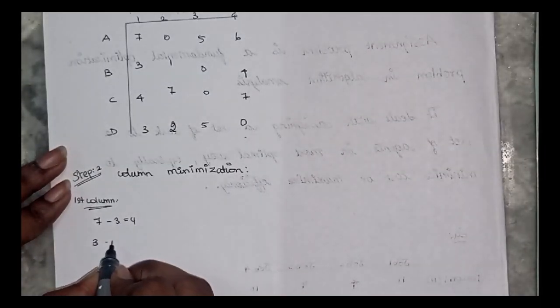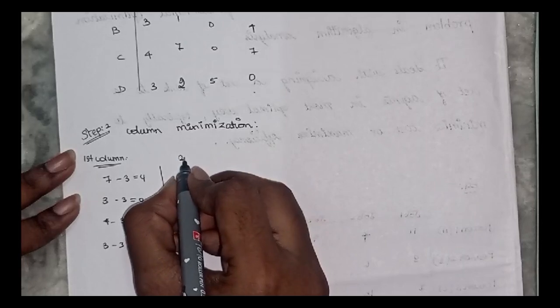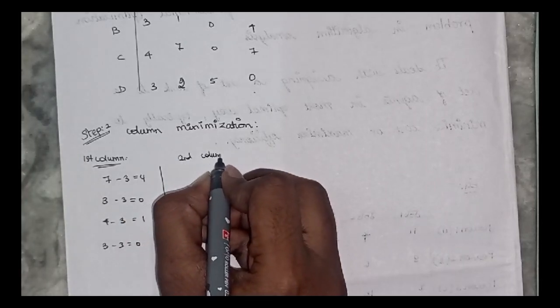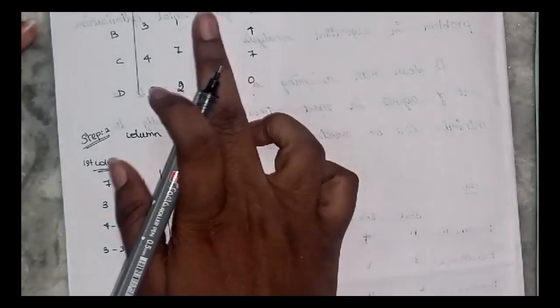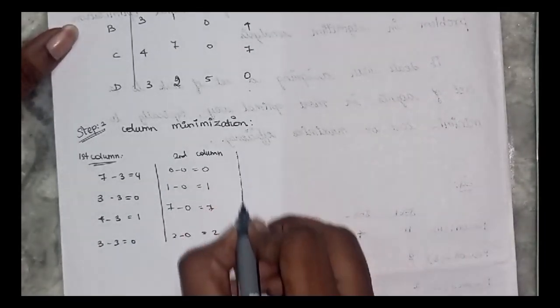So 7 minus 3 equals 4, 3 minus 3 equals 0, 4 minus 3 equals 1, 3 minus 3 equals 0. Likewise we do the second column. In the second column the minimum value is 0, so the answer will be the same. 0 minus 0 equals 0, 1 minus 0 equals 1, 7 minus 0 equals 7, 2 minus 0 equals 2.